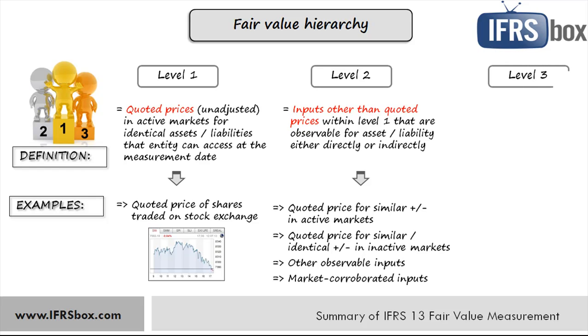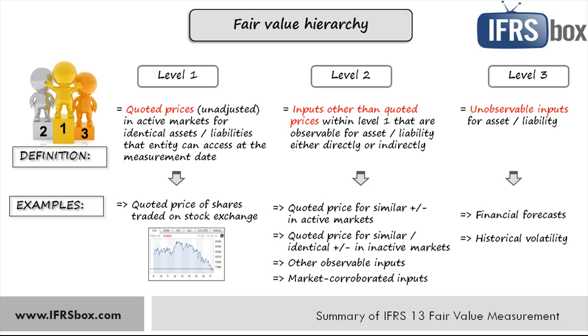Level 3 inputs are all unobservable inputs for asset or liability, like financial forecasts, historical volatility, and thus volatility of the shares derived from shares' historical prices, and it's used for valuation of call or put options related to shares. Adjustment to mid-market consensus prices. That's when the prices are set in bid-ask spreads to cover dealers' margin.